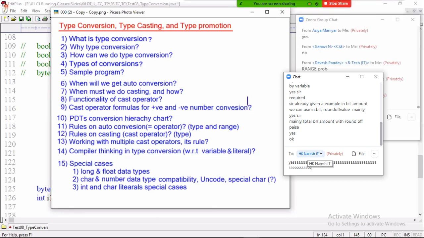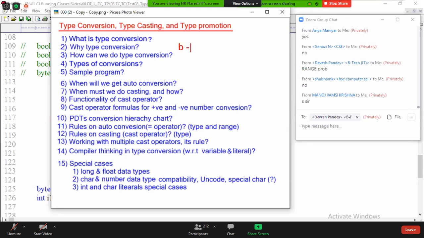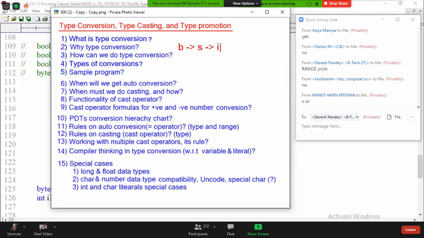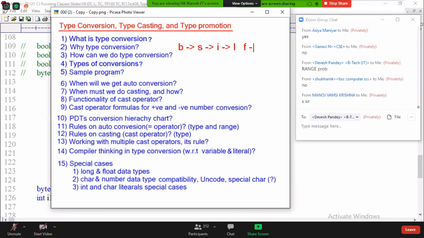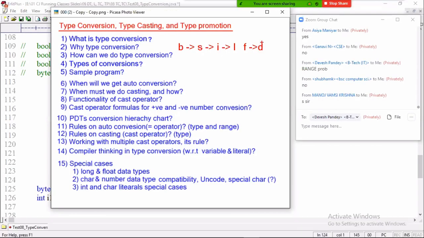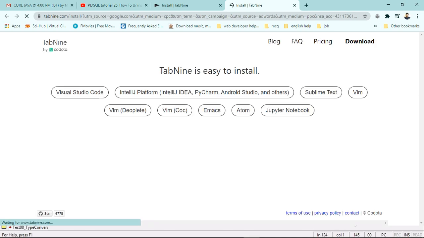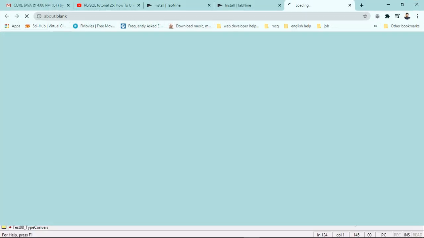Okay. Do you remember when I was teaching you data types, the chart I had written: byte to short, short to int, int to long. I have not written anything there. I wrote float to double, and I left a gap. And I wrote char to int. Remember? Have you observed? Now I want you to answer which type is allowed to assign to which type.